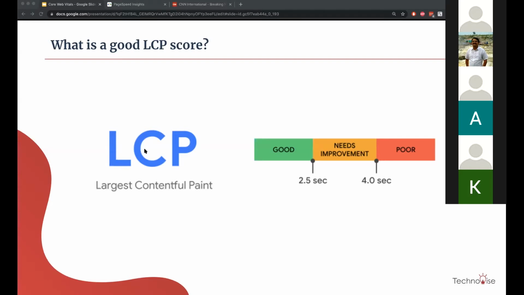Again, I'm mentioning here, this affects the ranking in the search console search results. So you have to make sure that at least 75% of your pages are in the good range. So 0 to 2.5 seconds is considered okay.